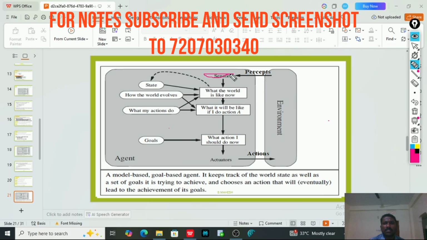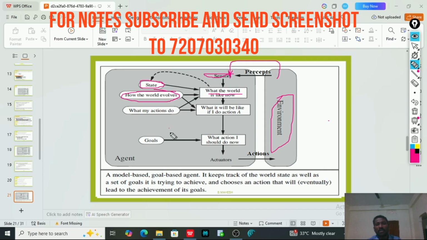It has sensors and an environment, and the sensor senses the data from the environment, which we call a percept, and it stores the sequence of percepts, meaning it has the percept sequence also. It knows the present state and how the environment is evolving, and what the world will be like if I perform a particular action.